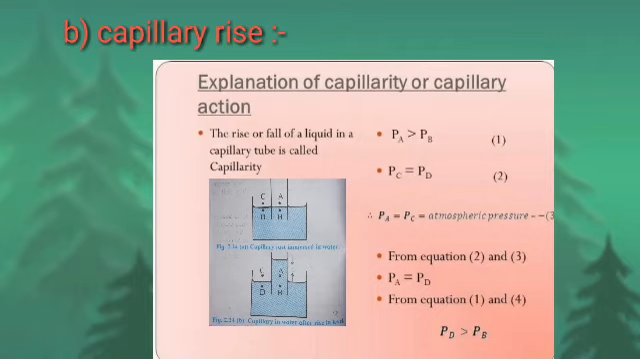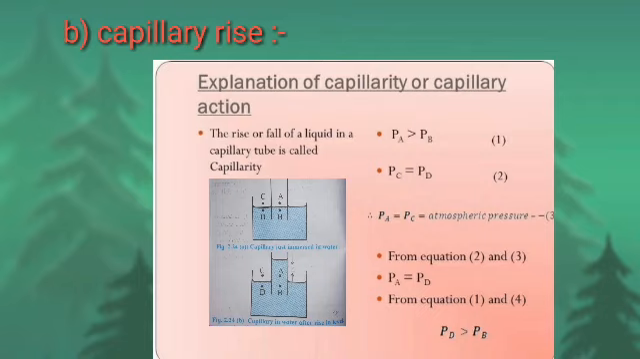PA is greater than PB, but for a liquid, pressure is the same at all points on the same horizontal level. Therefore, PD must be equal to PB.